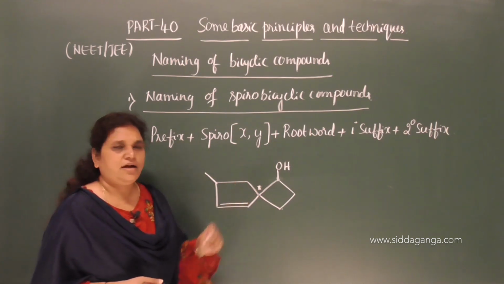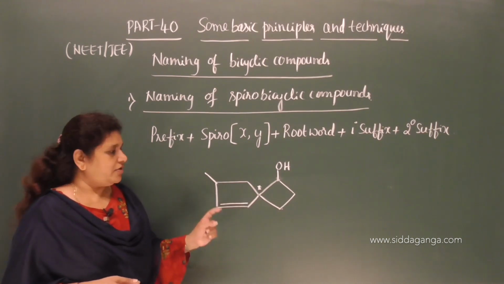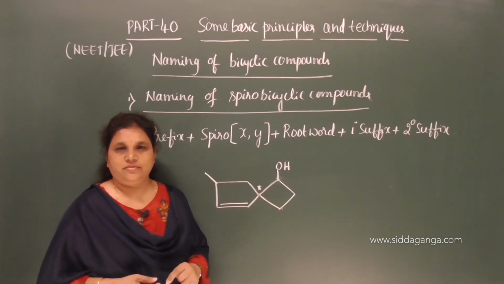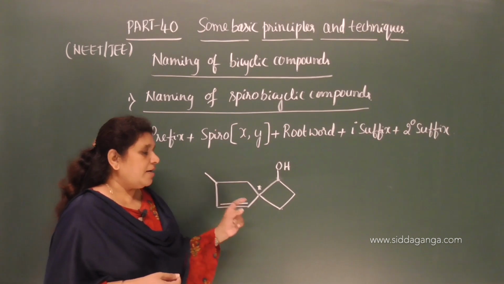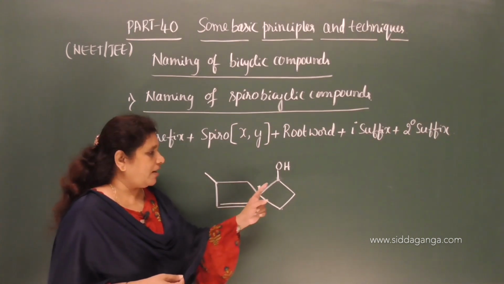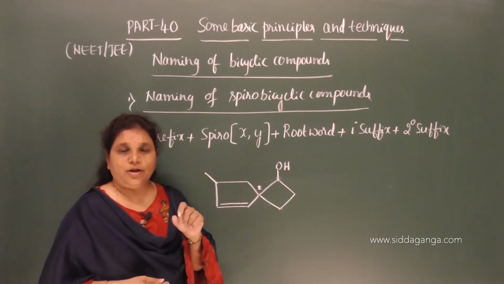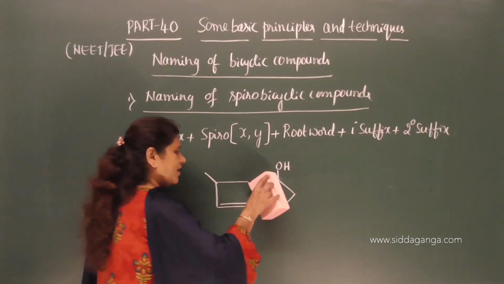The first step is that we need to number the carbon atoms of both the rings, and numbering is done from the carbon next to the bridgehead carbon. Here is the bridgehead carbon.